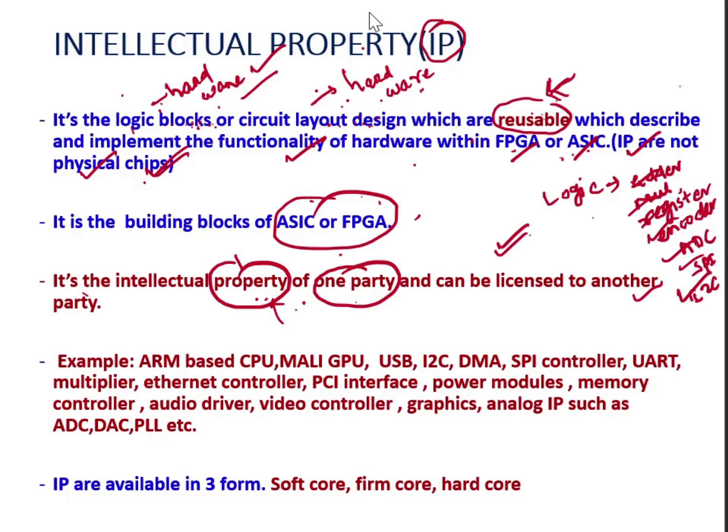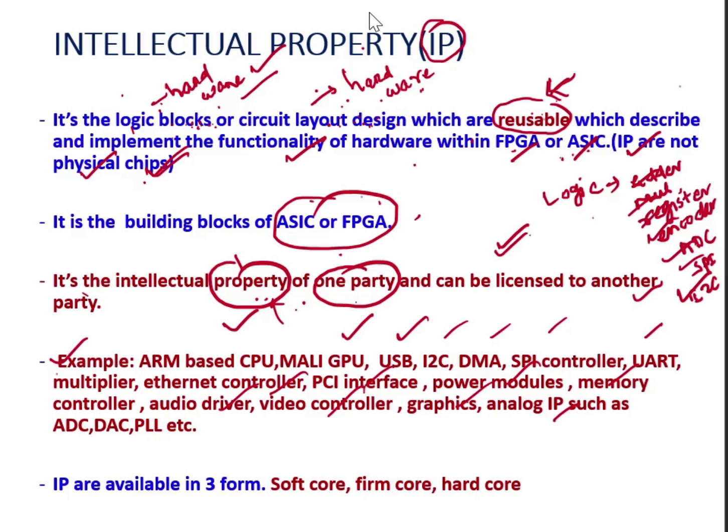Okay, so what are the examples of IP? It can be some ARM based CPU, some GPU, USB IP, I2C, DMA, SPI controller, UART, multiplier, Ethernet controller, PCI interface, power modules, memory controller, audio driver, video controller, graphics, analog IP.